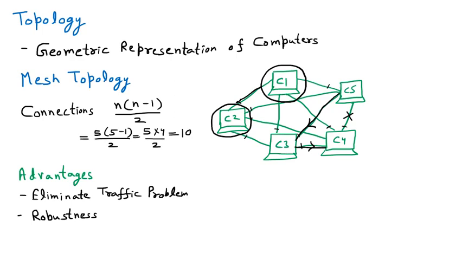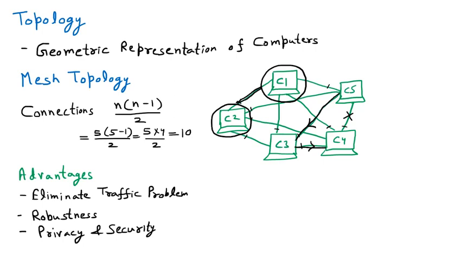Then the next advantage is privacy and security. Now if we have a one-to-one connection, as we have seen between C2 and C1 there is a direct connection, there is no broadcasting, there is no other person involved. So if C1 wants to send data to C2 and a direct connection is there, then obviously it is more private and more secure. So these two things are very popular.